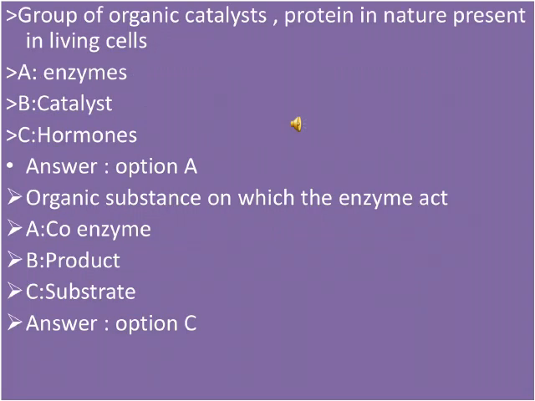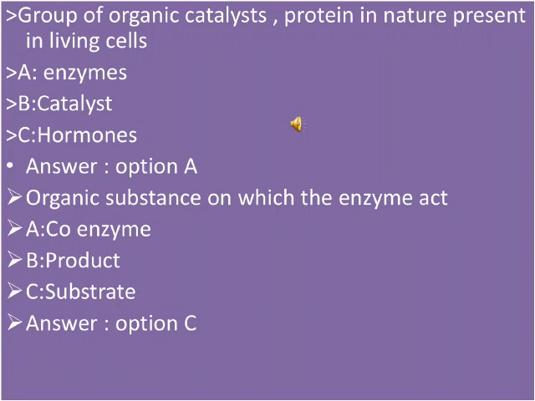Group of organic catalysts, protein in nature, present in the living cell. What are these? Option A is enzyme, B is catalyst, C is hormones. So option A is right here. Enzymes are the group of organic catalysts which are protein in nature and present in living cells.